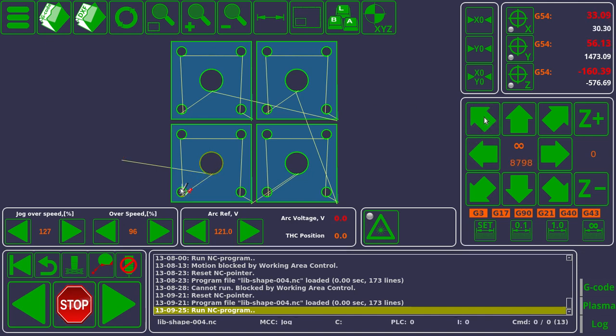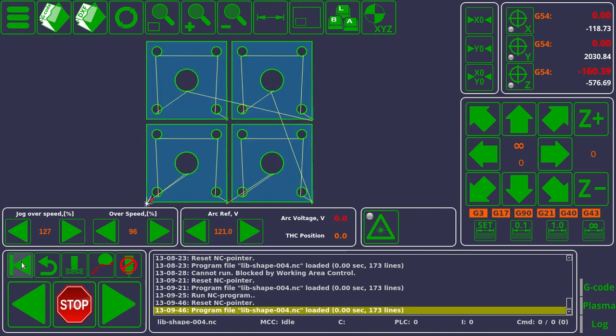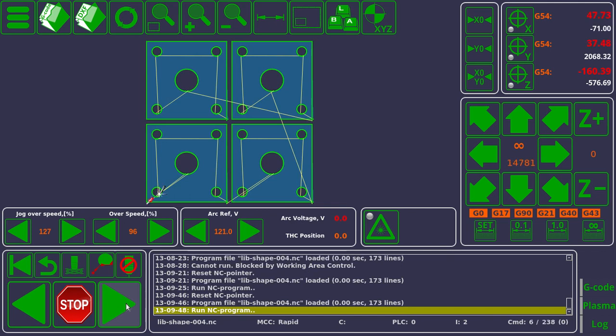First of all, let's say you've moved some fair distance away. You can reset these coordinates, move back to the start of the program, press play, and then the program will start from the 0 point.